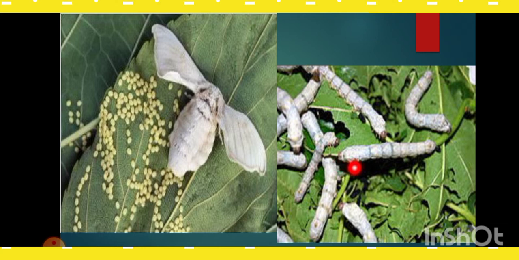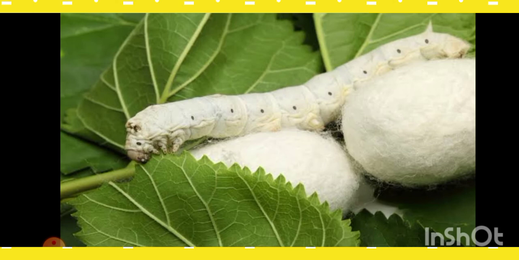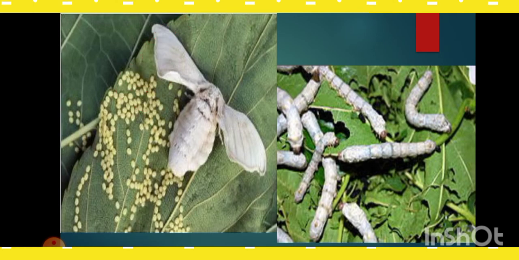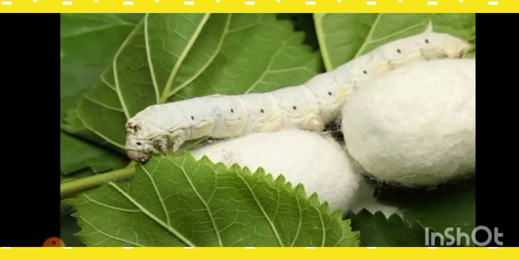When the silkworms are about 25 days old, they become 10,000 times heavier than their first stage. When they are very small they look like this, but they are very hungry. They feed on a lot of mulberry leaves and their body transforms into a heavy caterpillar.